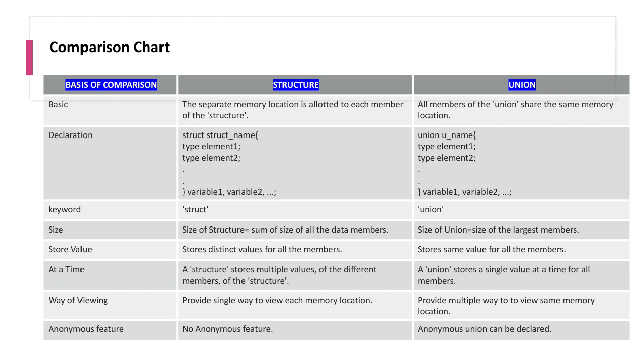Whereas coming to the size, the size of structure is the sum of size of all the data members, cumulative sum of all the members. Here the size of this particular structure is the size of element 1 plus size of element 2 plus and so on, however many elements there are. Whereas in union, suppose element 2 is the largest, then the whole union will have the size of the largest member. Whereas for storage values, structure stores distinct values for all the members, whereas union stores the same value for all the members.